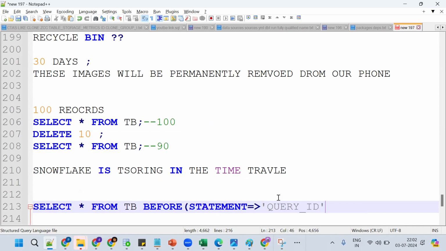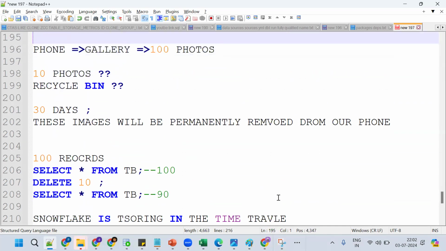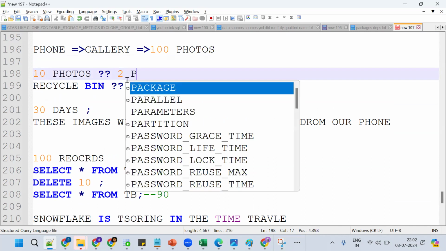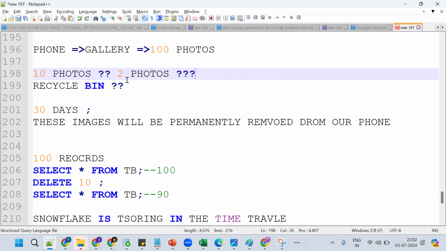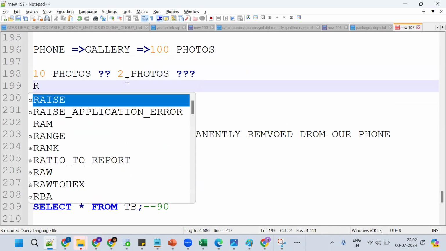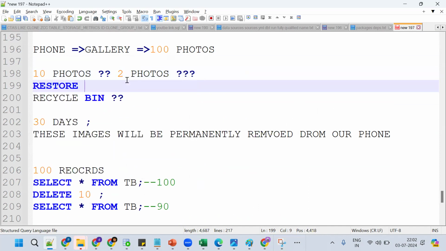So first, the same concept. I have 100 photos in my gallery. If I open my phone, we'll have 100 photos. By mistake I deleted 10 photos. Now I assume 2 photos are important. Then what should I do? Simply I should restore them. Same concept is there.